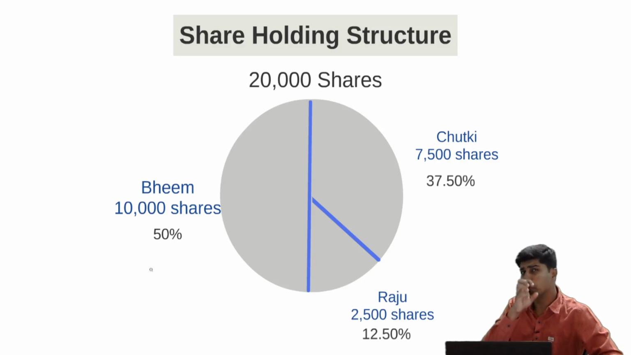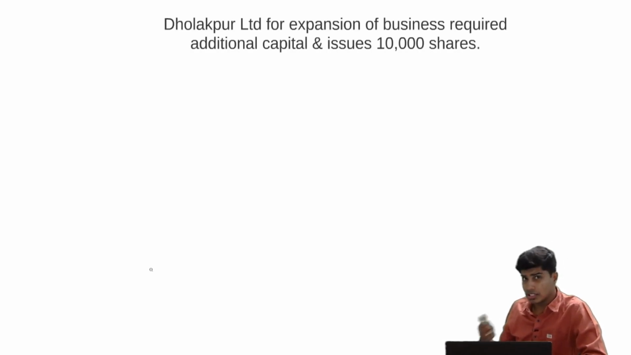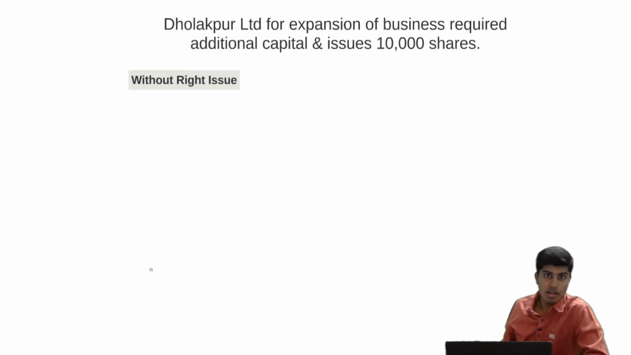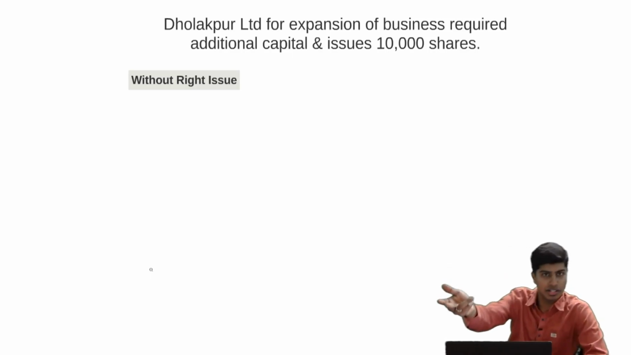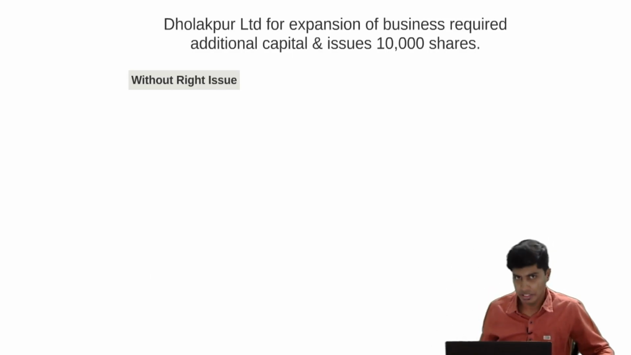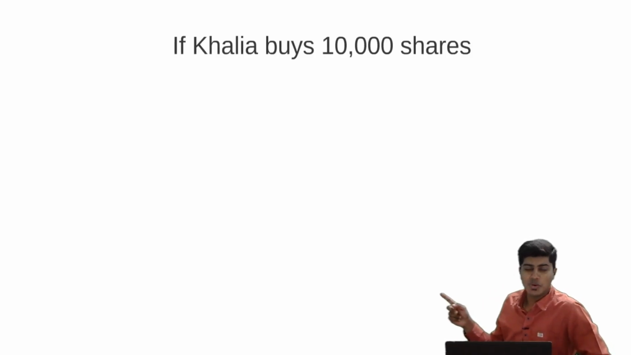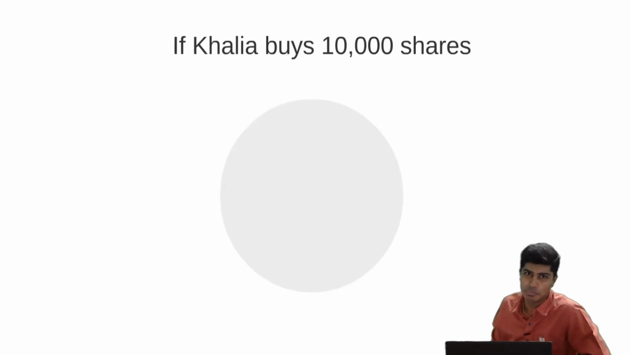Now the company Dolakpur Limited is expanding. They are not happy with the capital of 20,000 shares. They want to raise further capital, for which they are issuing 10,000 shares. Now when they're issuing 10,000 shares, if the company does not do right issue, what will happen? The entire shares are bought by some outsider. Because the company doesn't do right issue, there is no right given to Bhim, Chutki and Raju to buy the shares. Shares are bought by somebody else, someone from another village or someone from the same village who's not good. Maybe like Kalia. In that case, Kalia buys the 10,000 shares which are issued by Dolakpur Limited.